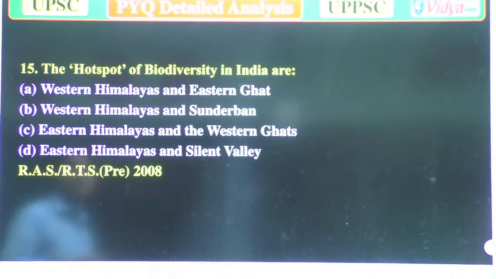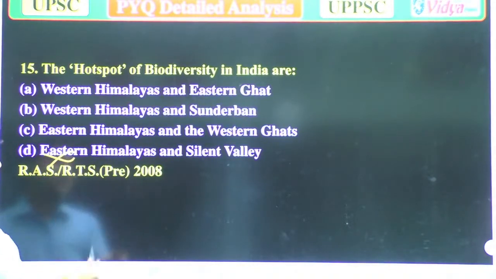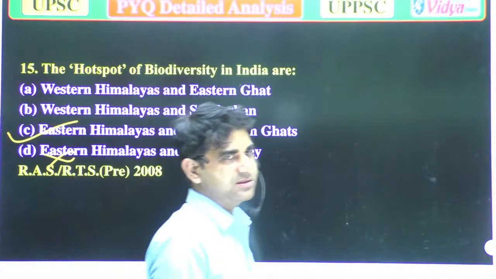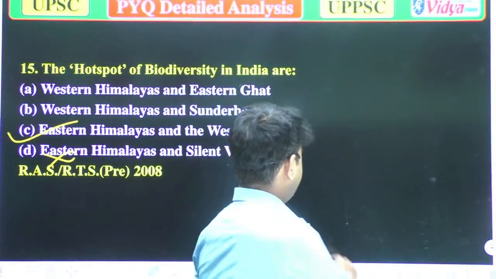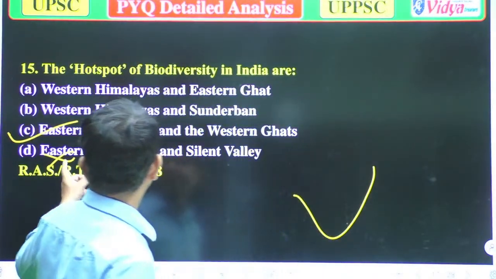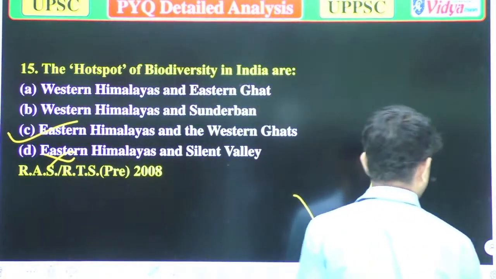Option B, Western Himalayas and Sundarban. Option C, Eastern Himalayas and Western Ghats. And option D, Eastern Himalayas and Silent Valley. So that is the Eastern Himalayas and Western Ghats. Option C, Eastern Himalayas and Western Ghats, like the areas near Kerala, is the correct answer. Now we'll move to the next question.